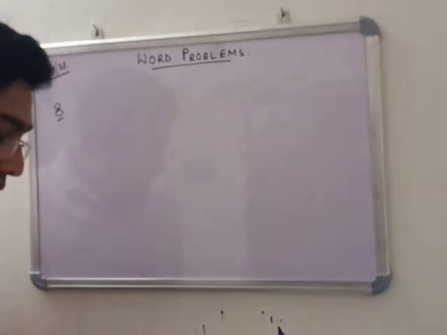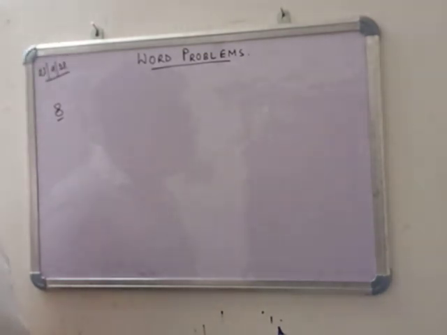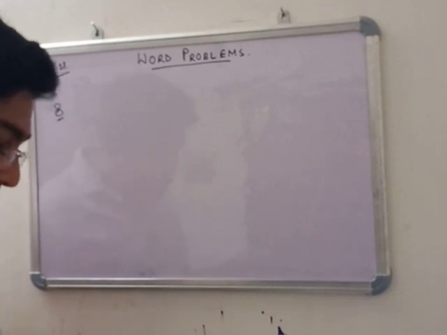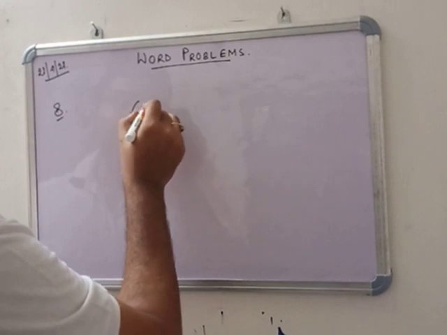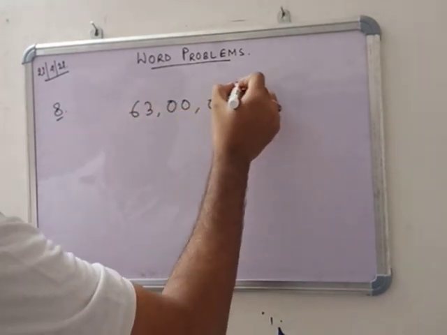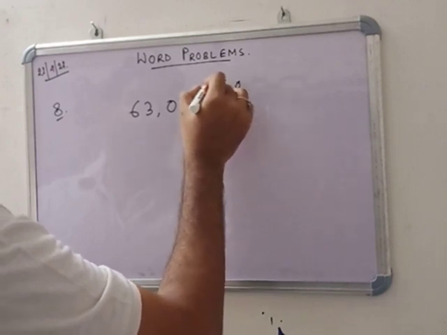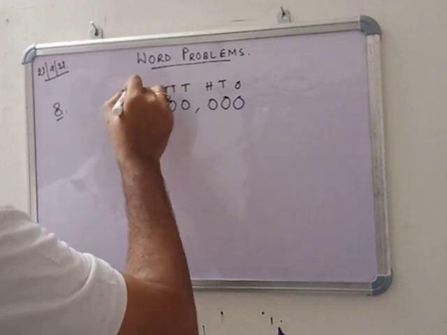Now in number 8, see what must be added to this to get this. When this type of sum is given, that means bigger number minus smaller number. Which is the bigger number here? 63 lakhs, so write it. You can write here ones, tens, 100, 1000, 10,000, lakh, 10 lakh.